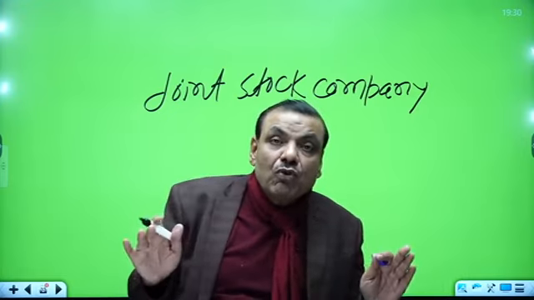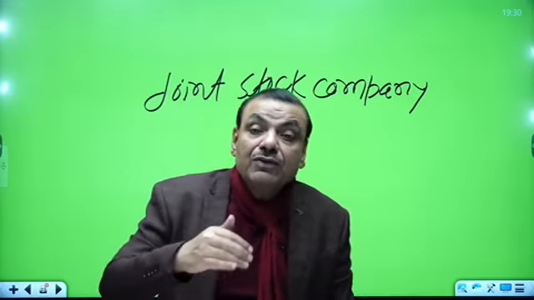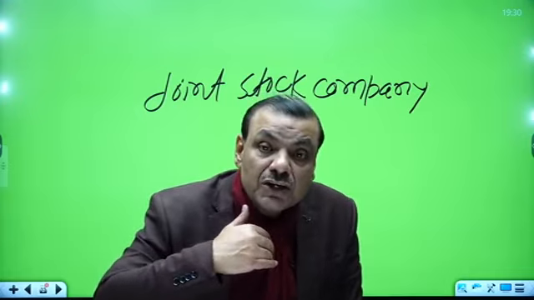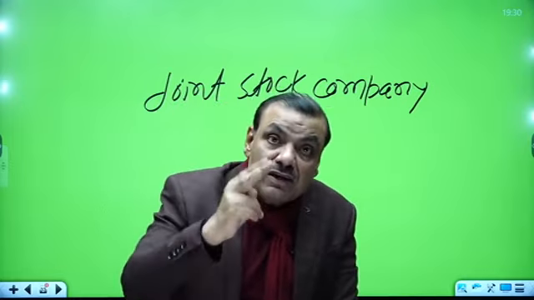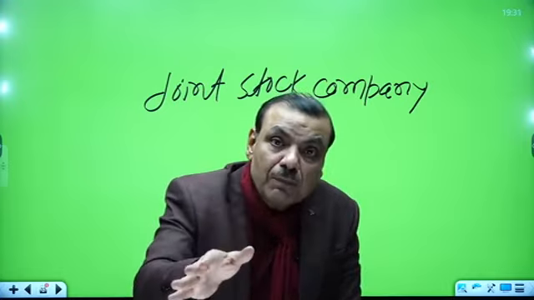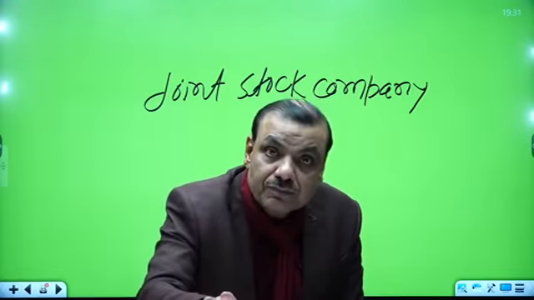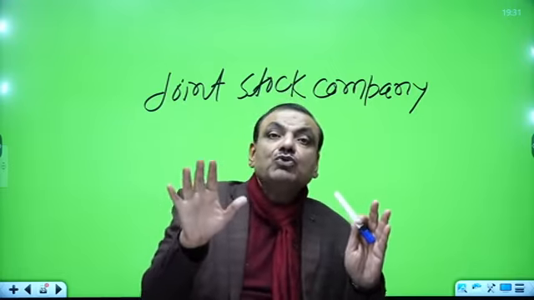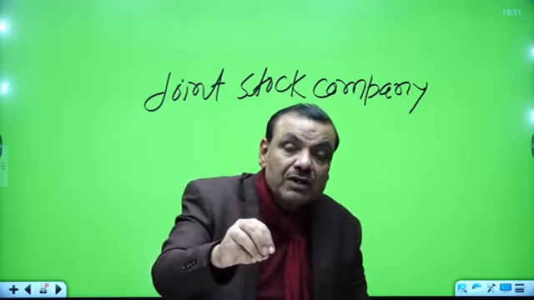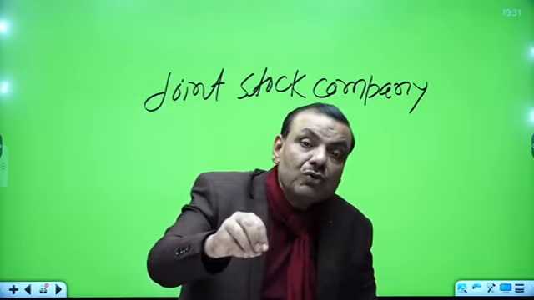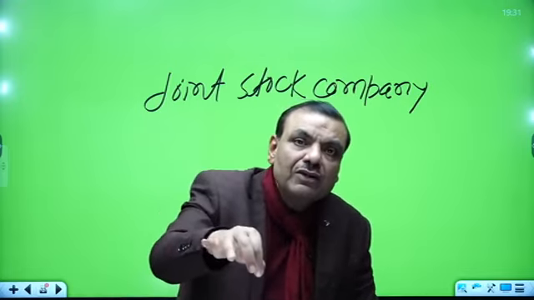But this company was not simply confined to the membership of 100 or 200 merchants. Rather, it used to issue shares into the market, and whosoever was purchasing the shares was entitled to a part of the profit of the company. So such a company was known as a joint stock company. It means this company used to issue shares in the market, and those who purchased the shares were entitled to a part of the profit.